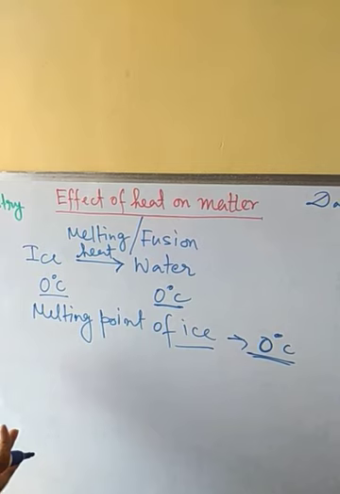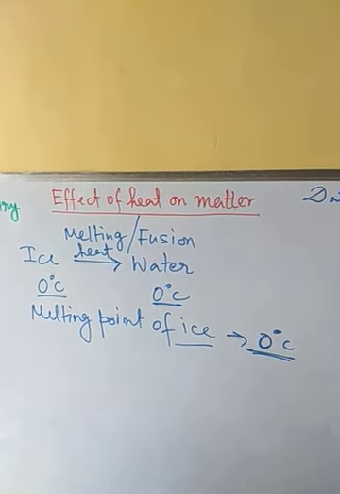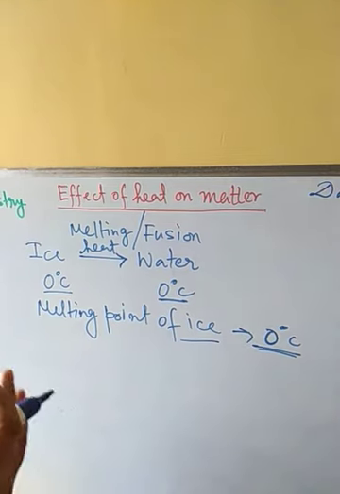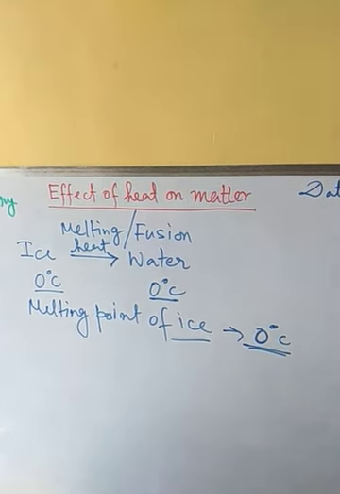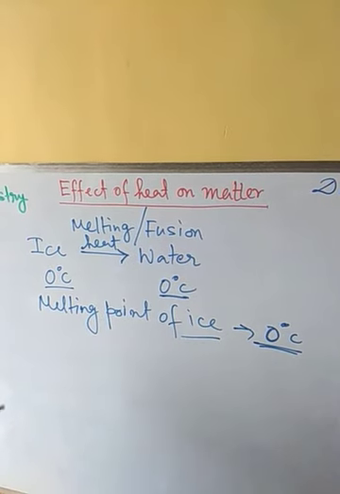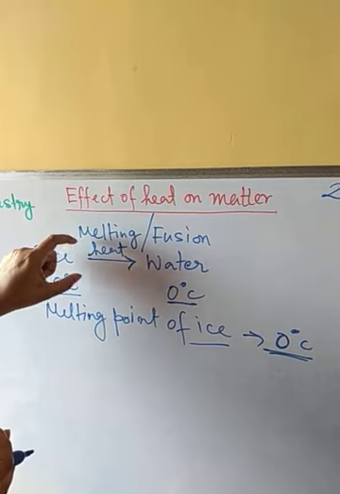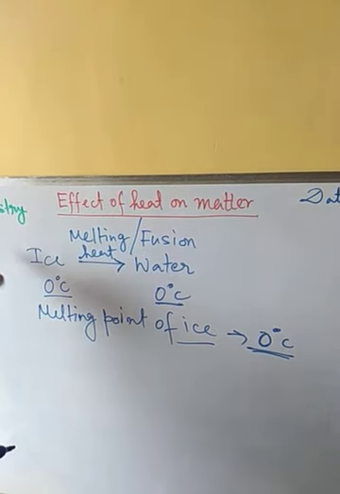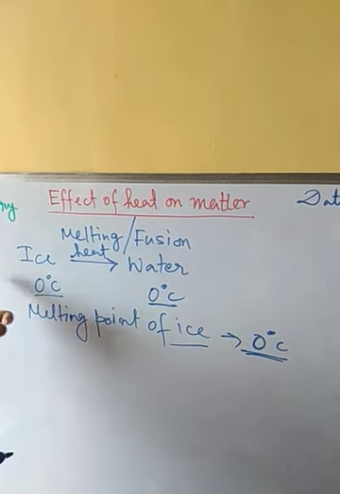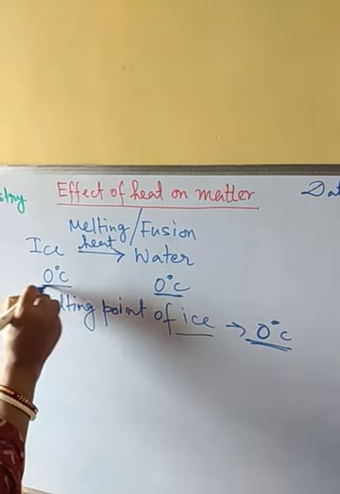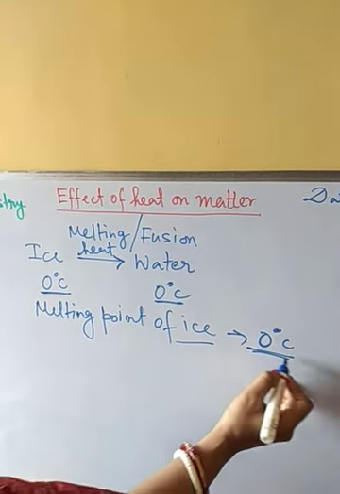The intermolecular space will increase, and the solid state will convert to the liquid state. Because of this change of state, the heat which we are applying works on the interconversion of state. That's why it will not increase the temperature. The temperature will remain constant at 0 degree centigrade.